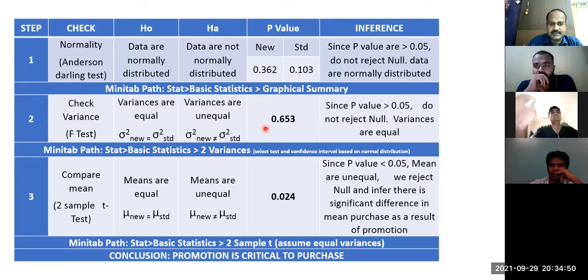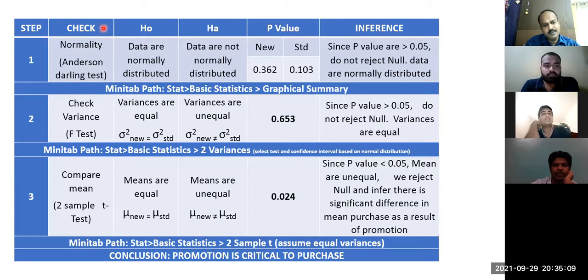Everything is based on the assumption that our data is normally distributed. And so you need to check the normality of the data. In order to check the normality of the data, there is another hypothesis test. That is called the Anderson-Darling test.